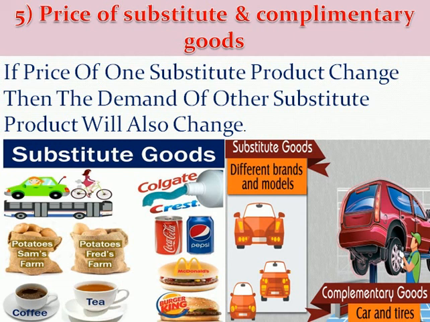For example, the price of tea changes, but the price of coffee remains the same. But due to the change in the price of tea, the demand for coffee will automatically change. If the price of tea rises, then people will like to drink coffee in place of tea. Similarly, we can take the products Pepsi and Coca-Cola.